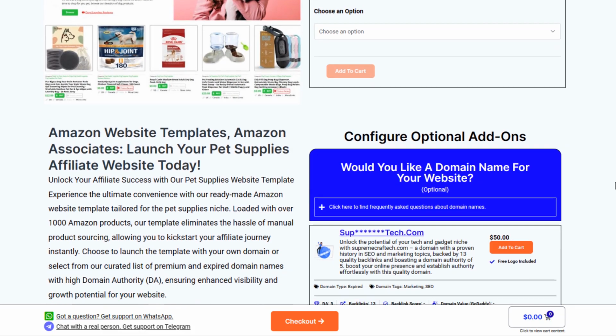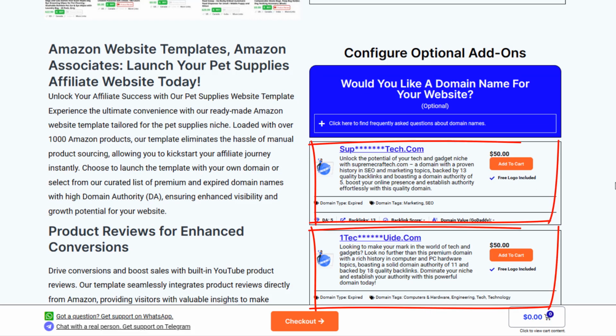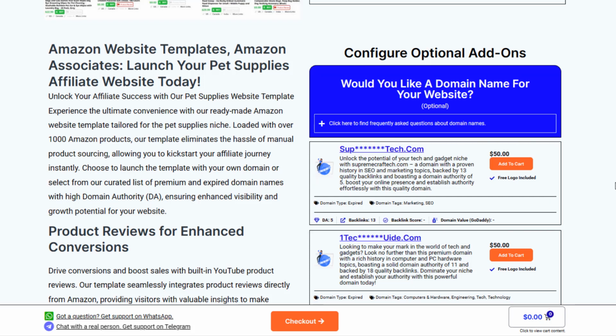Next is a domain name. A domain name is essentially the unique address of your website on the internet. It's what users type into their web browsers to find and access your website. You need that so people can find your website. You also need a domain name for the Amazon registration. You can buy one or you can choose the recommended options here. You need to create a free account to see the domain names available.